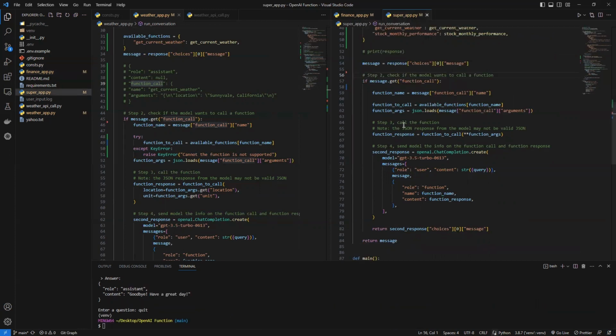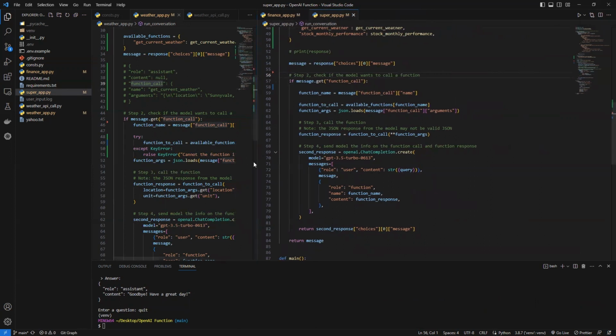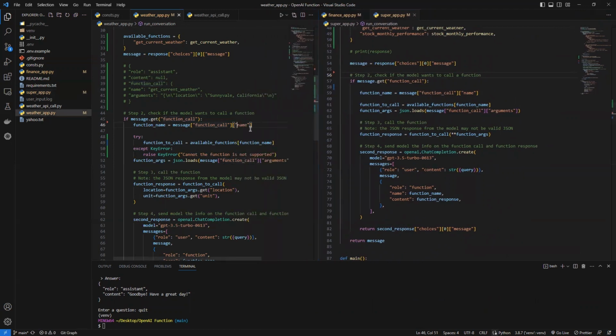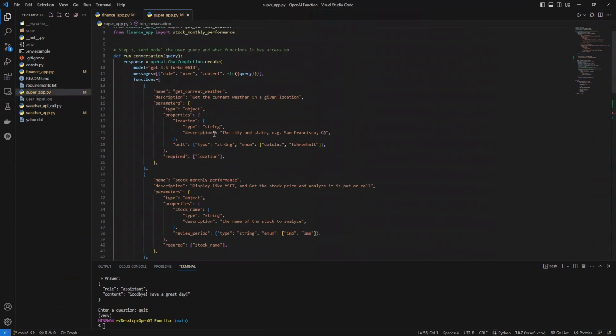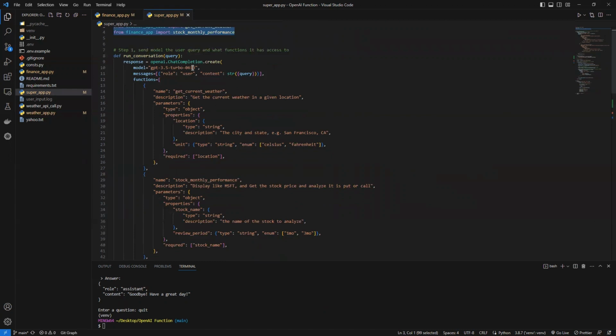Another cool thing is we can combine these two apps into one app. It's a super app. So here is how we do it. Firstly, we get the function from the weather and another third-party API, and from the finance app, right? So these two functions.